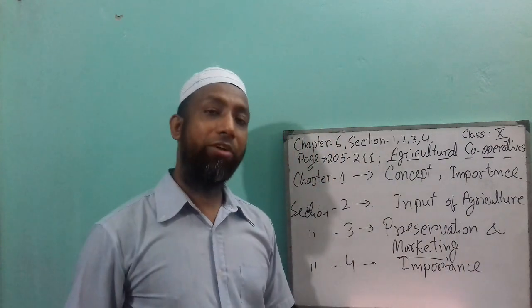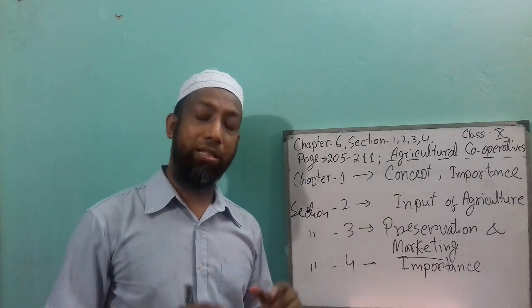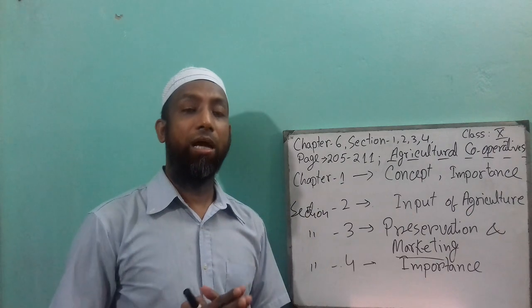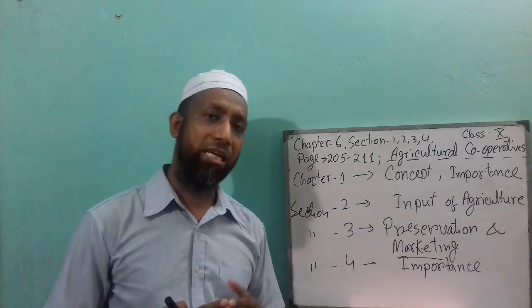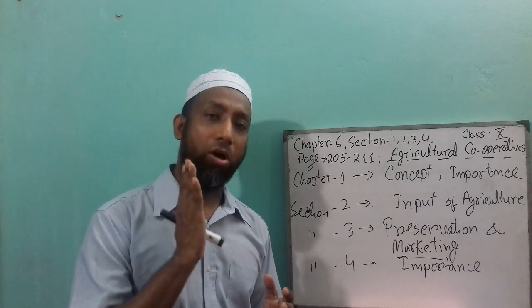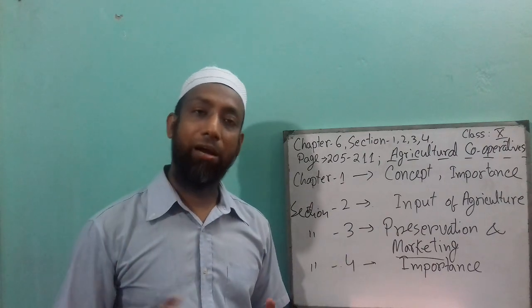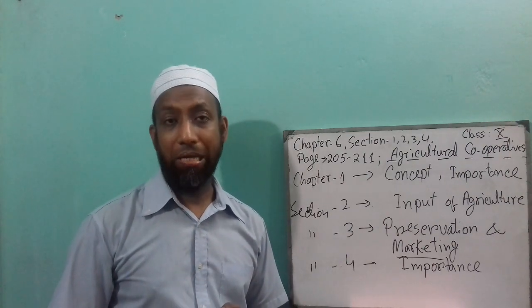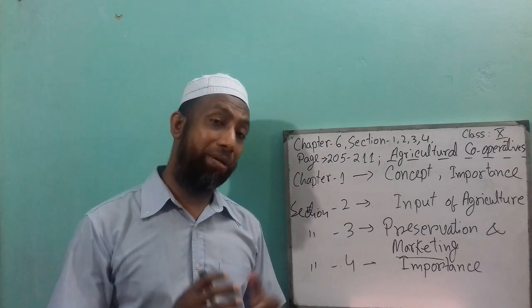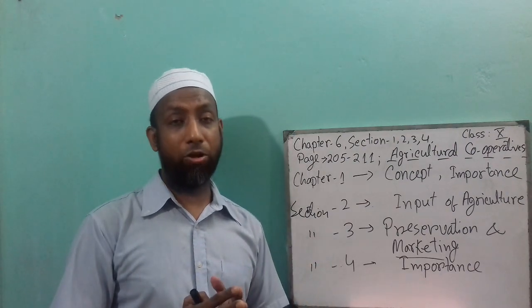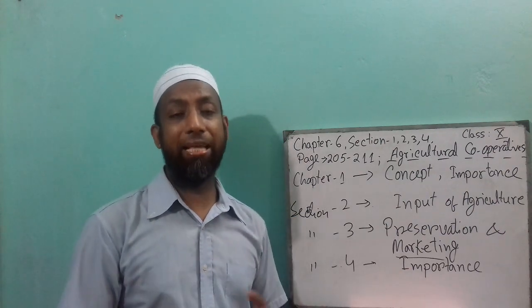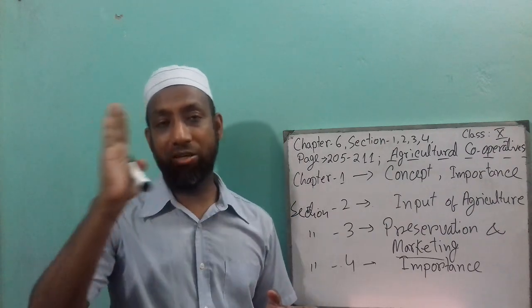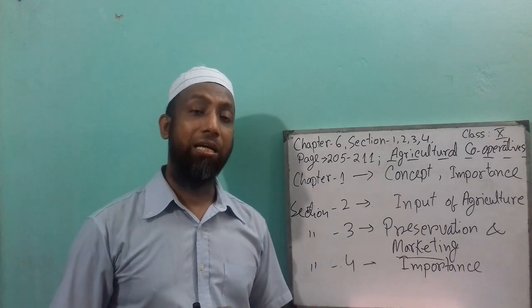Marketing. For example, Mr. Rohim from the Rajshahi region produced mango. He wants to sell that to the Dhaka market. But if he does not pack that mango properly, that means he uses a gunny bag for packing and sends it to Dhaka.